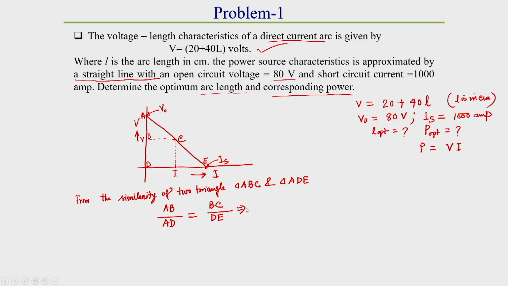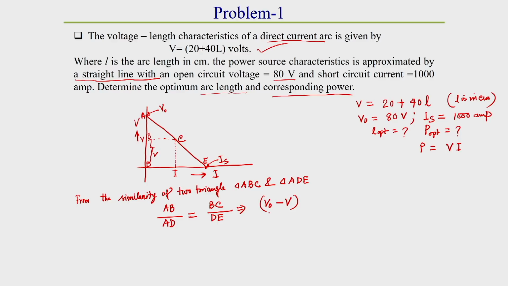So, AB is equal to V0 minus V, correct? Because from here to here this is V and the total is V0, the open circuit voltage.